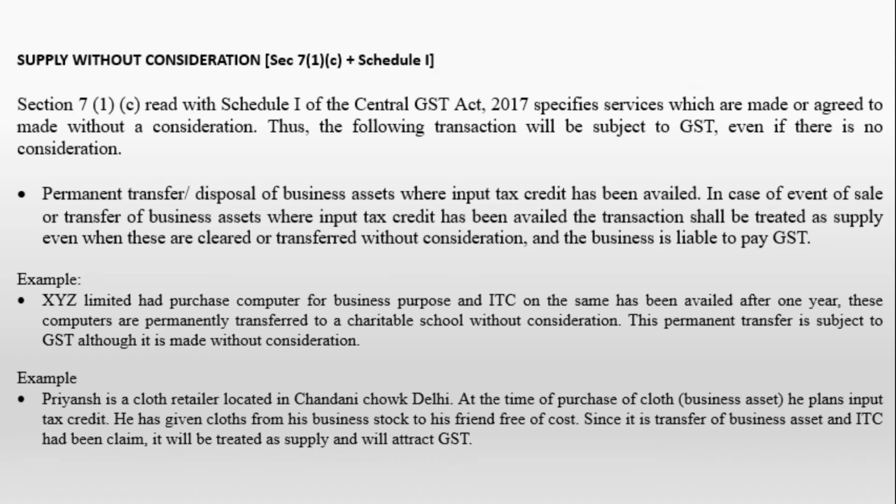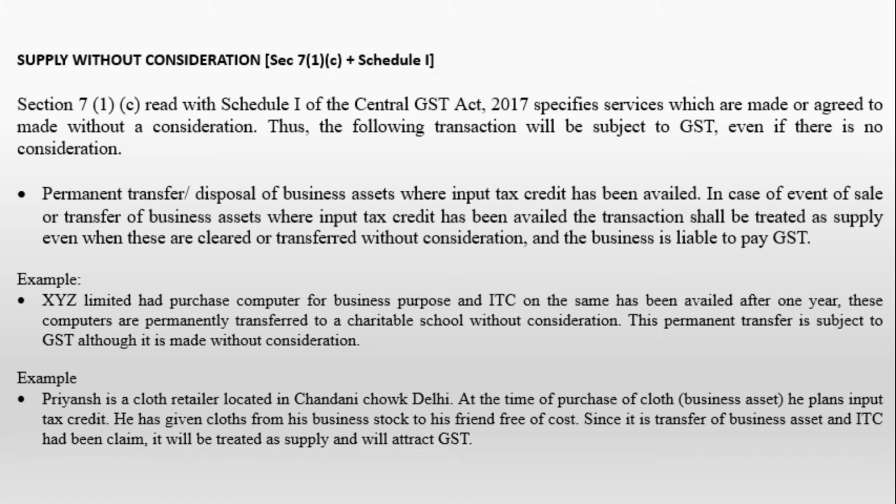सेकेंड एग्जाम्पल, Priyansh is a cloth retailer located in Chandni Chowk, Delhi. At the time of purchase of clothes, business assets, he claims input tax credit. Okay, उसने input tax credit ले लिया. He has given clothes from his business stock to his friend free of cost. उसके friend को उसने free of cost में थोड़ा cloth दे दिया.